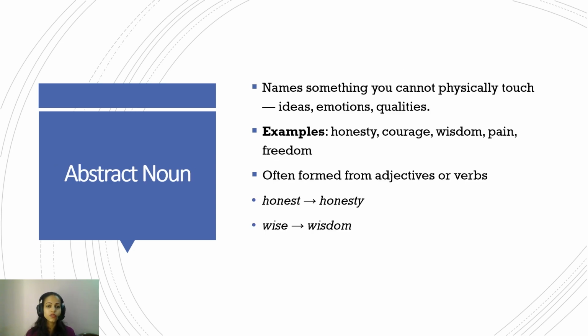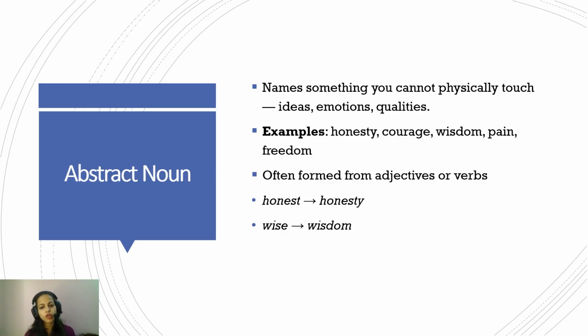Now, abstract noun. The word abstract refers to something that is not physical or tangible, that is conceived in the mind. It doesn't exist in the real world, it exists in the mind only. So it refers to the name of ideas, emotions, or qualities. For example, honesty or courage, wisdom, pain, freedom. All these things do not exist in the real world. They exist in mind because you cannot touch honesty. You cannot touch courage. These are ideas that are expressed through actions, but the quality or the idea or emotion is something that is abstract, that exists in mind. So these are abstract nouns, okay?